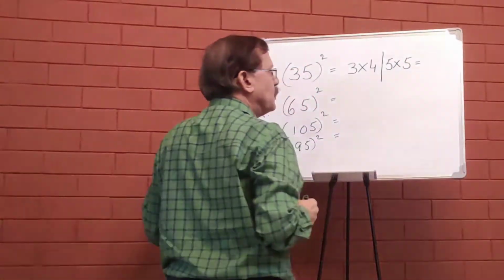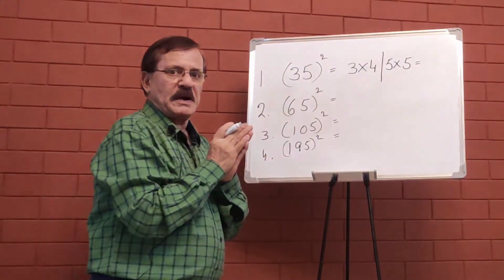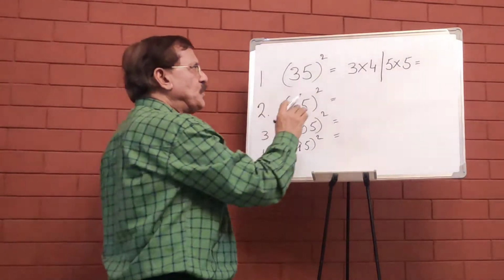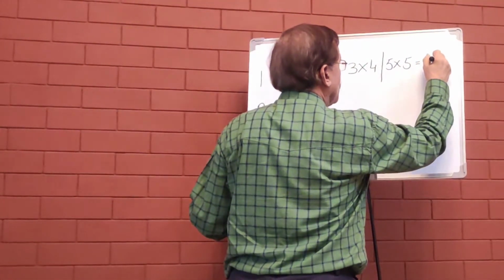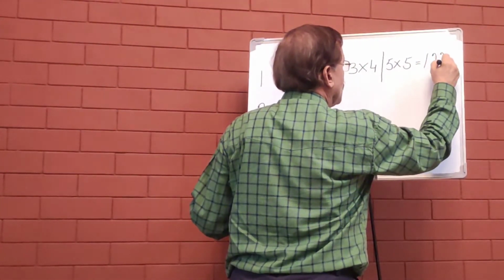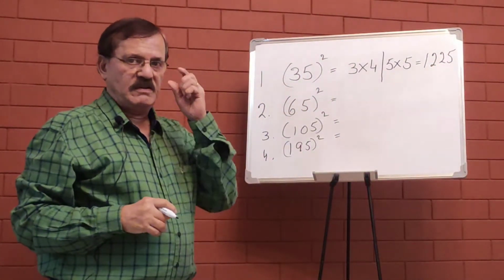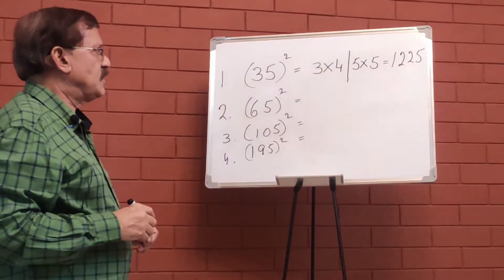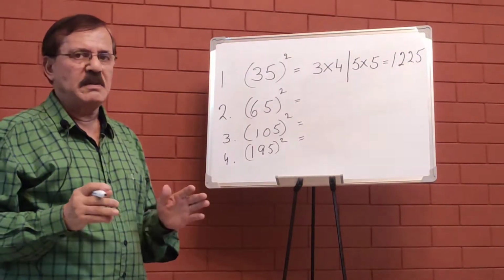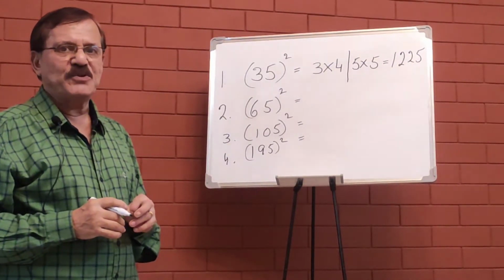So when we combine both the parts, we get 3 4s are 12 and 5 5s are 25. So 1225 is the answer.